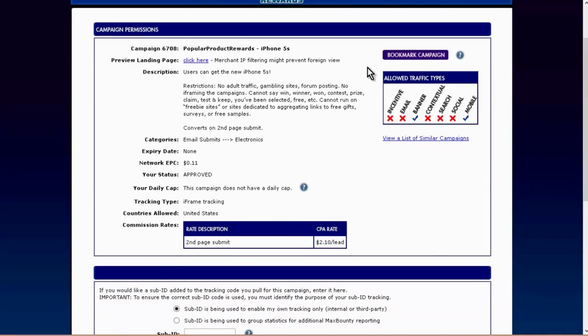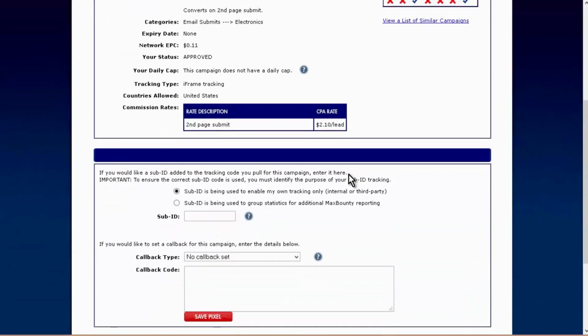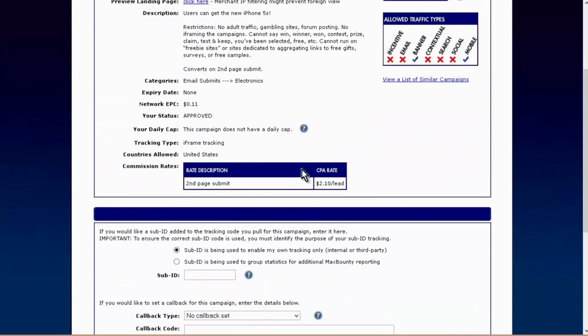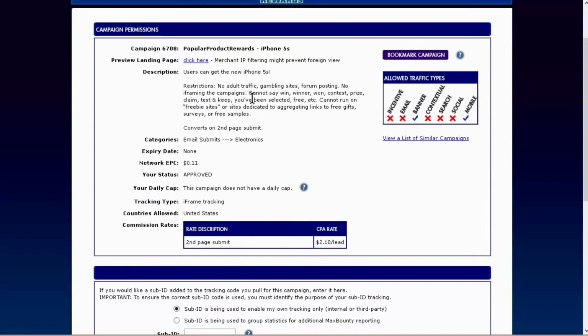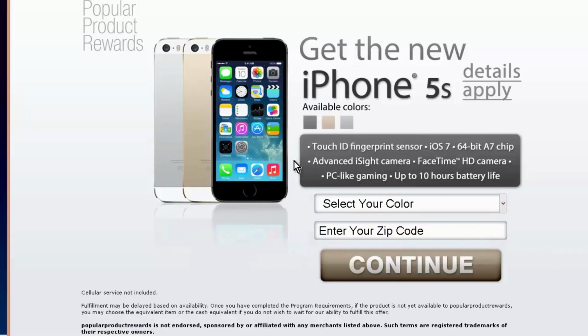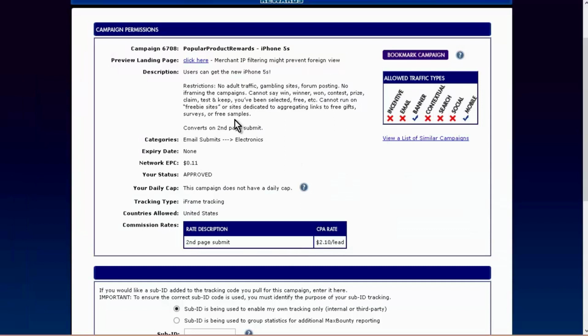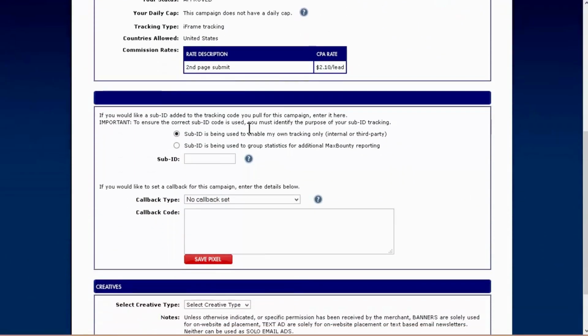So it pays $210, and it shows you up here what traffic type you're allowed. So it says mobile and banner are allowed. Okay, so we can go and have a look at what this looks like now. So we can click here to look at the landing page. And here it is here. Okay, so that all looks good to you. You can go ahead and get your code and we'll put it on there.